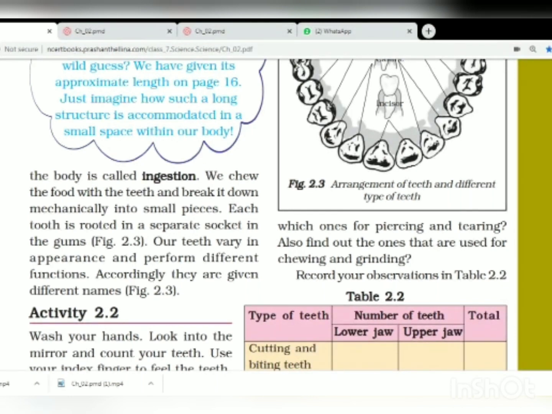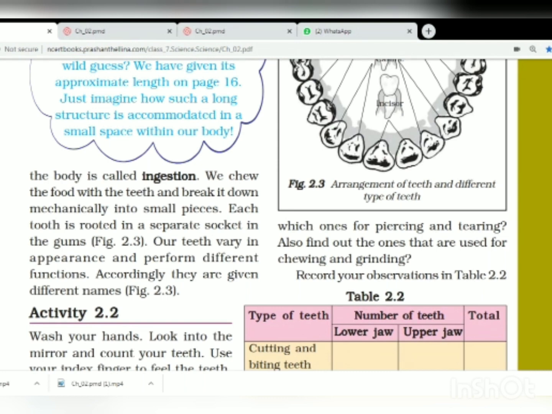We chew the food with teeth. Yes, we break the food down mechanically into small pieces. We chew the food and break it down into small pieces so that it can be swallowed by us.